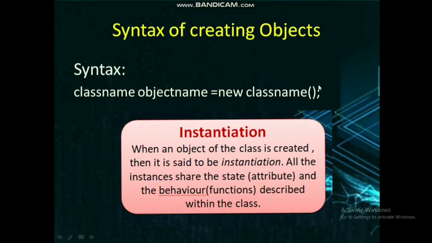Now we'll see what is instantiation. When an object of the class is created, then it is said to be instantiation. That means whenever an object is created, then we call it instantiation. And all the instances share the state, that is attributes, and the behavior, that is variables and functions, described within the class.